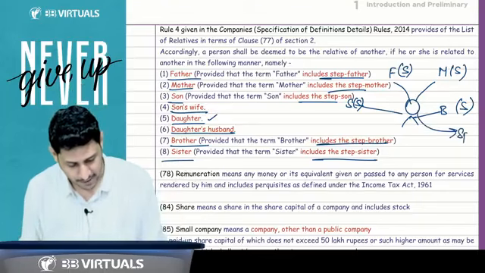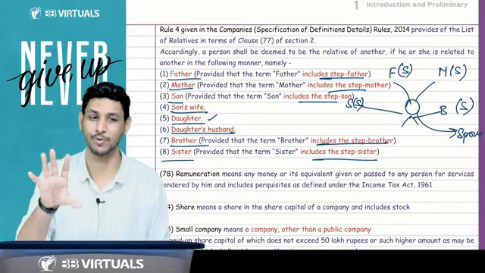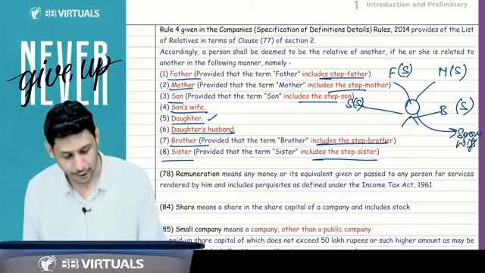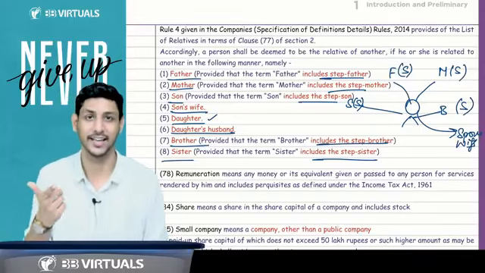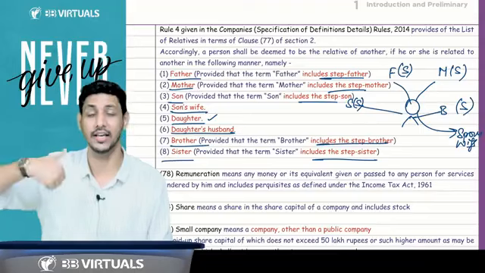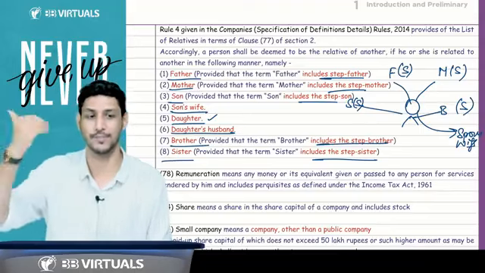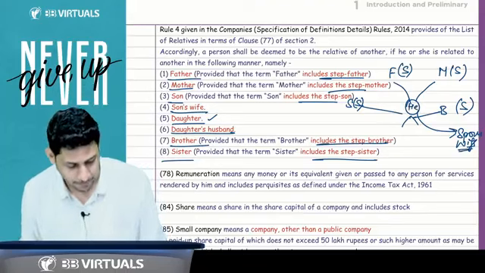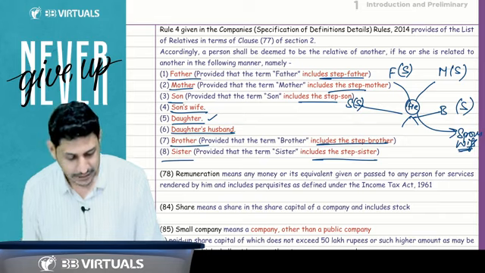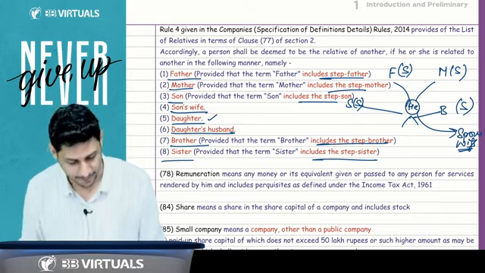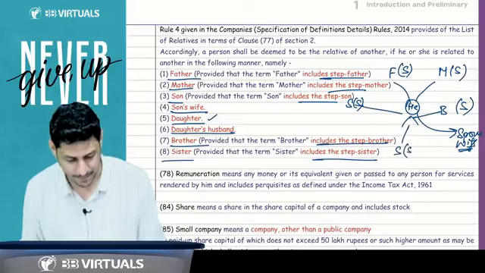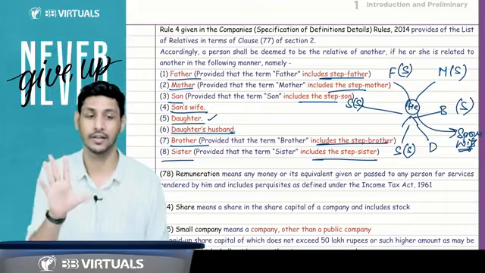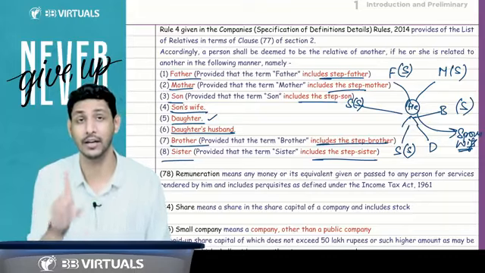The spouse of this person, there is no step spouse. That means the wife of this person. Because spouse, he for she, he is the spouse for she and she is the spouse for he. So I'm treating he as the person and the wife will be the spouse. So sister, brother, mother, father and son will be relatives. Stepson will also be a relative. Daughter will be a relative, but there is no stepdaughter. They have not covered the stepdaughter.